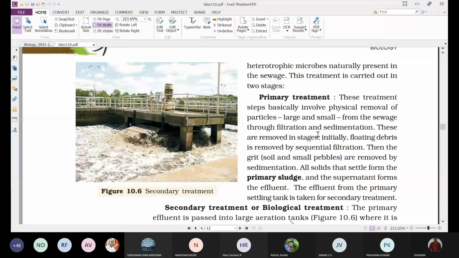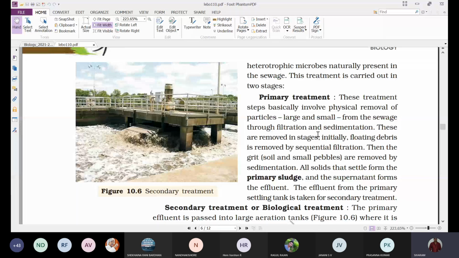How are they treated? They are treated by specialized equipment called sewage treatment plants. With the help of this sewage treatment plant, the sewage water is treated before it is released into the nearby water bodies. When you observe this process of sewage treatment, it occurs in 2 stages. First one is primary treatment, and the second one is secondary treatment.